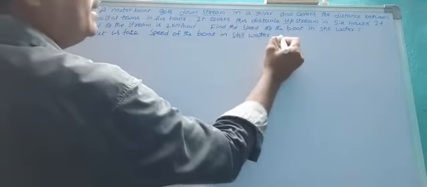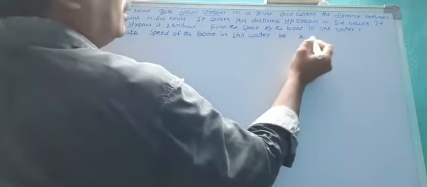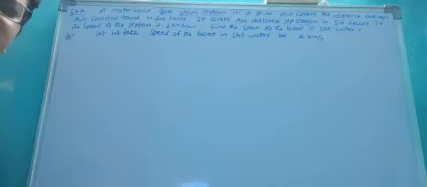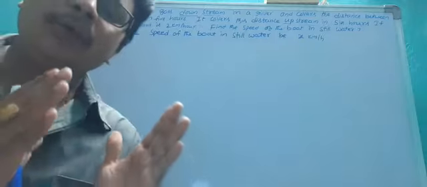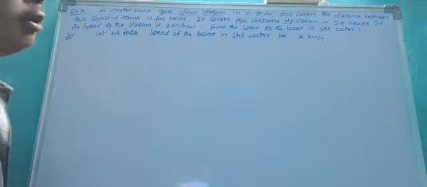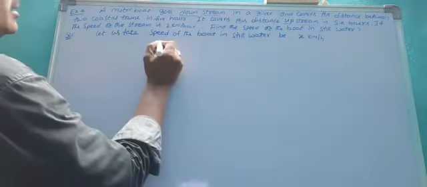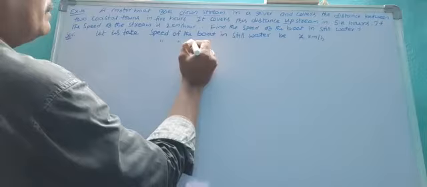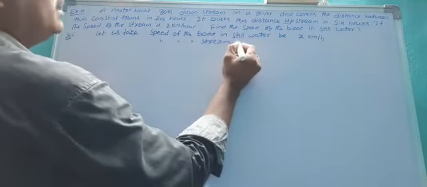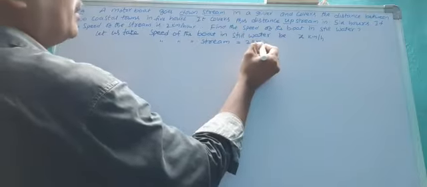In still water, we don't know it, so let it be x kilometers per hour. But the speed of the stream is given. How much? 2 kilometers per hour. That means the water flows at 2 kilometers per hour.